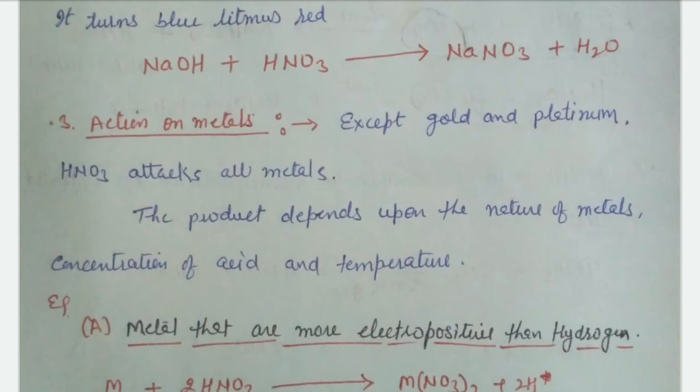Gold and platinum combine with HCl to form aqua regia. It means 3 parts of concentrated HCl and 1 part of nitric acid combine to form aqua regia, and gold and platinum also dissolve in aqua regia. It will be discussed later. The product depends upon the nature of the metal, the concentration of the acid and temperature.